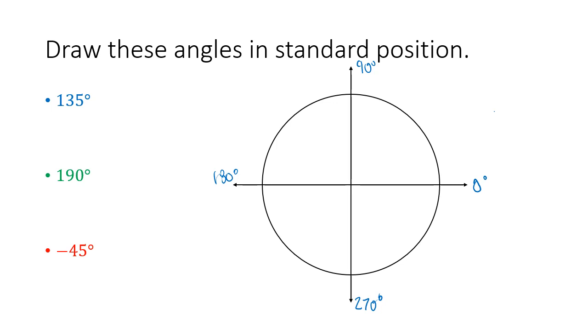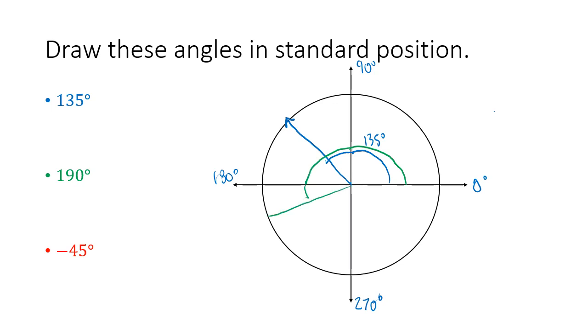Now if we draw this angle of 135 degrees, we go the 90, and then another half of that, another 45 degrees. So this right here would be our positive 135 degrees. For 190 degrees, we go 90, then another 90, that's 180, and then a little bit more, 10-ish.